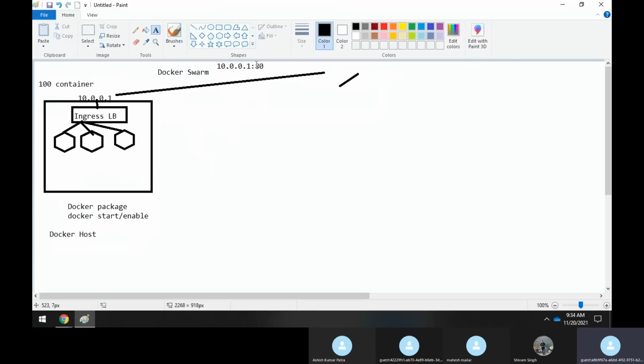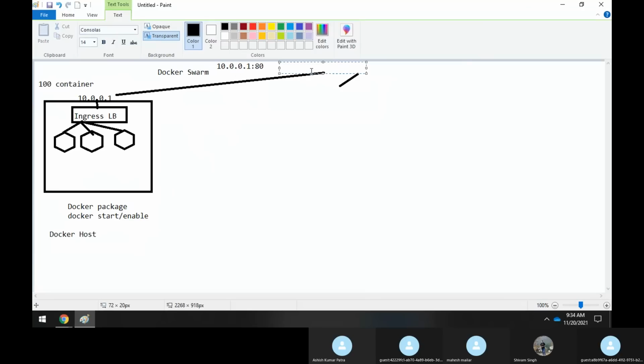Assume that 100 or 500 customers hit the same IP address. The 500 requests come to this eth0, which sends those requests to the Ingress load balancer. The Ingress load balancer divides all those 500 requests among the containers. That's where the Ingress load balancer comes into the picture.